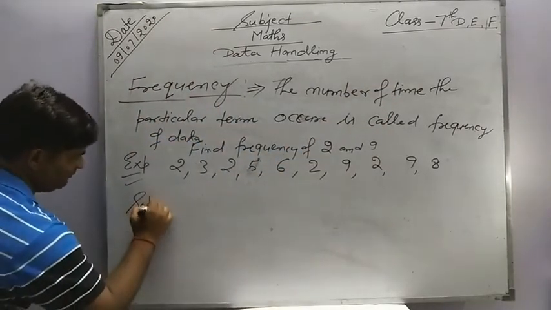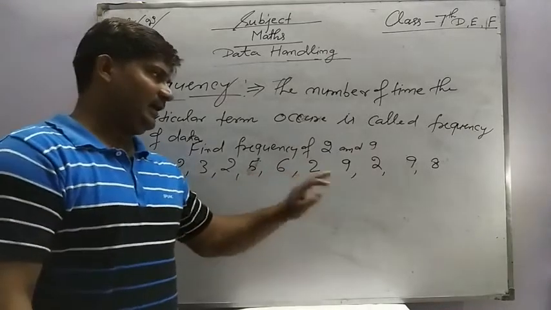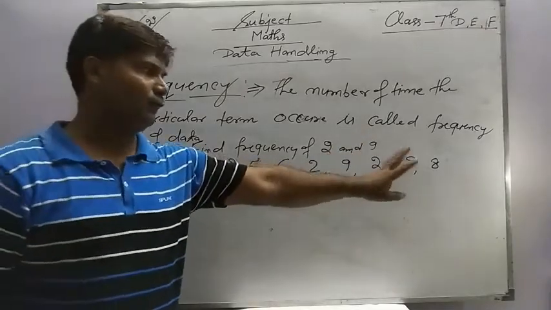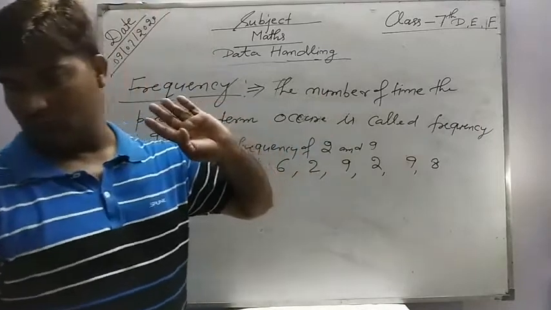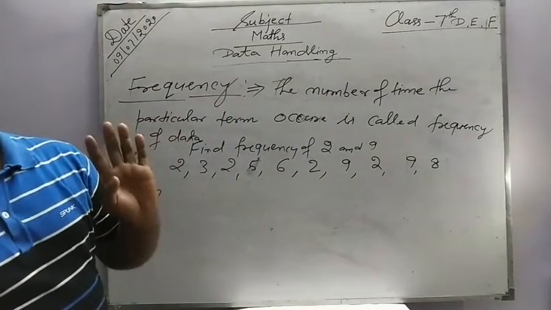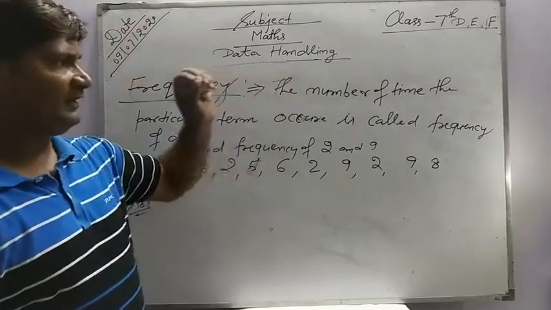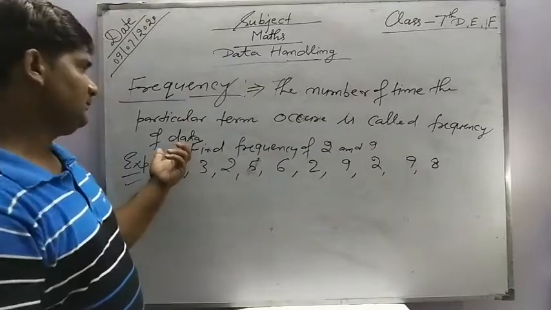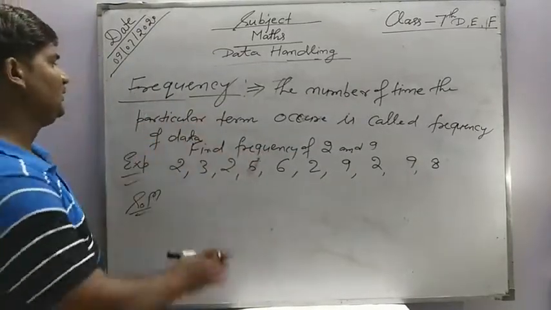Solution of this one. Here you can see that 2 comes 1, 2, 3, 4 times, and 9 comes 1, 2 times. So according to the definition, the number of times a particular term occurs is called the frequency of the data, or the frequency of the term.